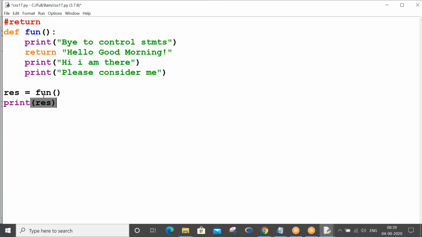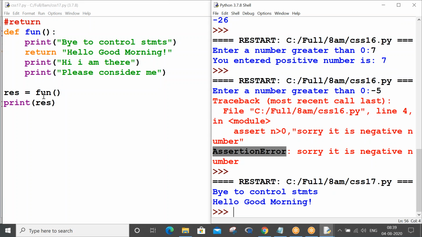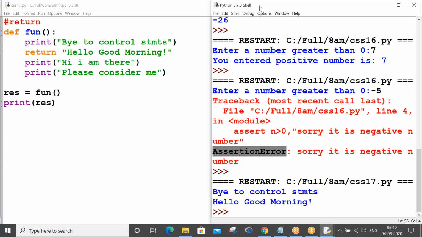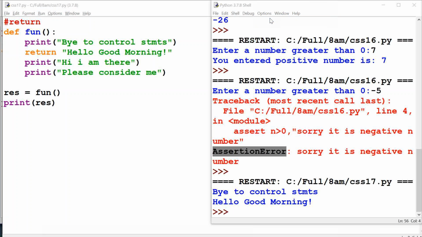We have to use return in functions, no sir. So in the functions concept, we will study more about return. Why return is being mentioned in the control statements, let me tell you. Control S, F5. So now what have you understood in the program? This is called function calling statement. Whenever you call your function, automatically your function logic gets executed. So sir, function logic has got 4 lines, then why is it showing only 2 lines? This is why the return statement has been said to be like a control statement.